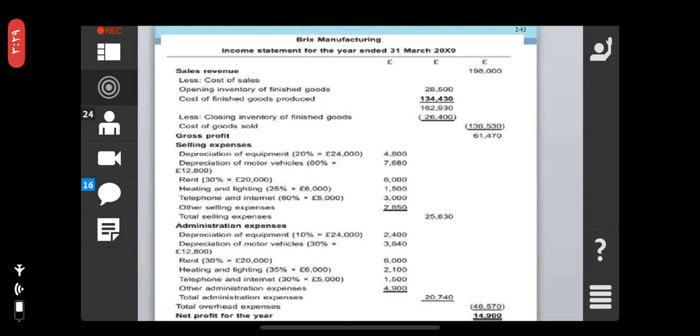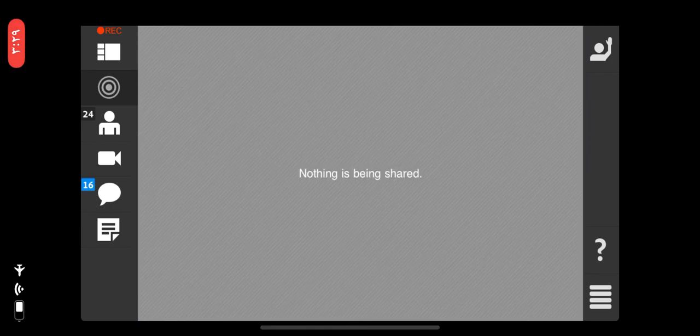So total administrative expenses is 20,740 plus the selling expenses 25,830, so it is 46,570. It will be deducted from the gross profit 61,470. So our net profit for the year is 14,900. Is it clear? Do you understand it? Is it clear for all of you?